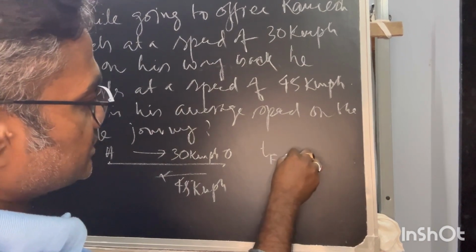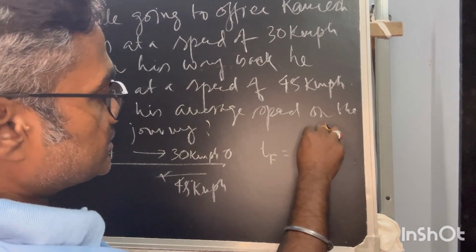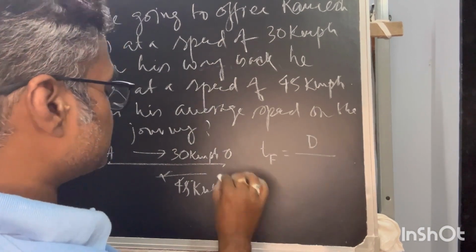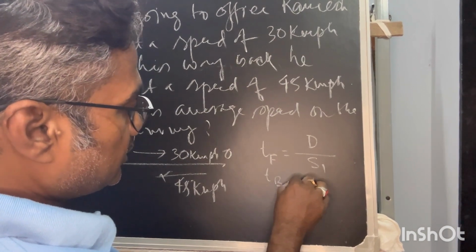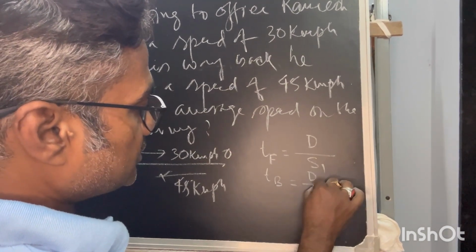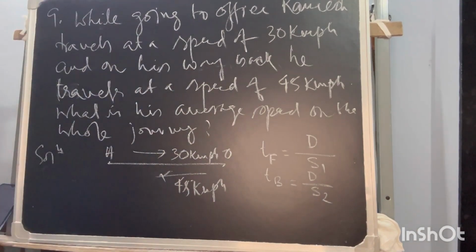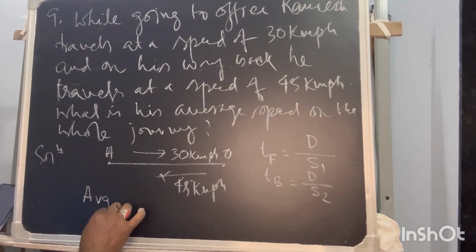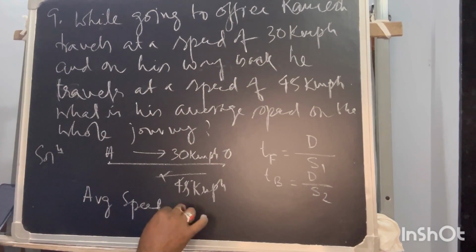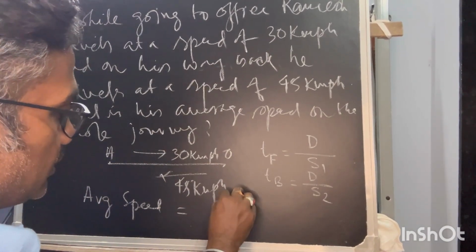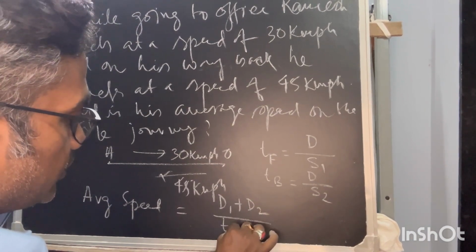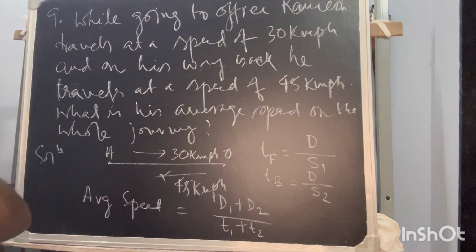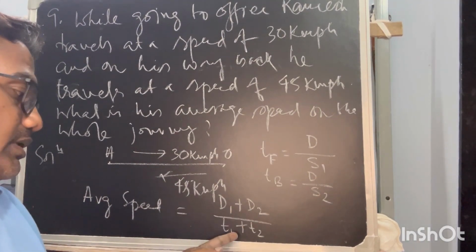T forward, if I say, this is equal to, let's say the distance be d upon the speed s1. Okay, and for the backward journey, that same distance is traveled with a different speed s2. Now average speed is what? Average speed is equal to the total distance, if I assume different distances d1 and d2, by total time. The exact formula for average speed is the total distance upon the total time.